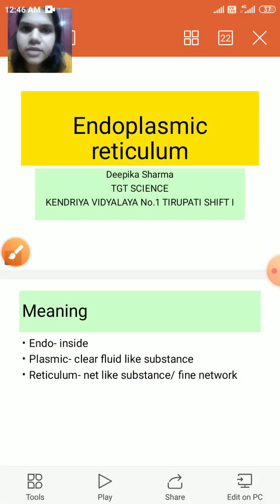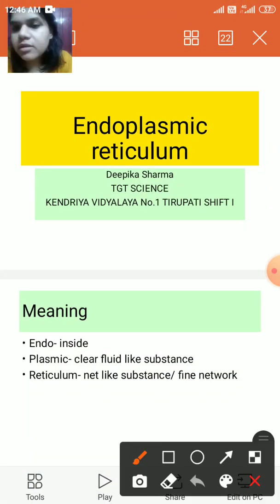This is a basic lecture. Although there is a lot more information about ER, which we will discuss in some other lecture, for class 11 this much is sufficient.